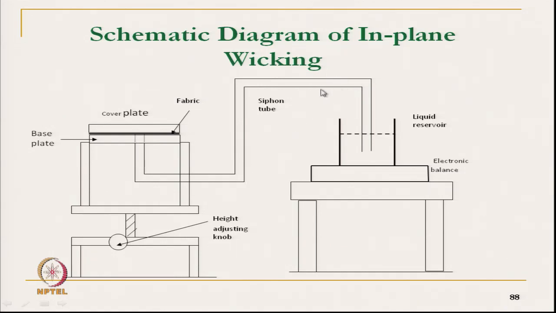So, this portion has been replaced by this here. The water is placed here, and this is the microbalance, the electronic balance. As the water is wicked, the mass of the water is reduced. That can be noted down, as it is connected with the computer. So, with time one can get the transverse wicking.